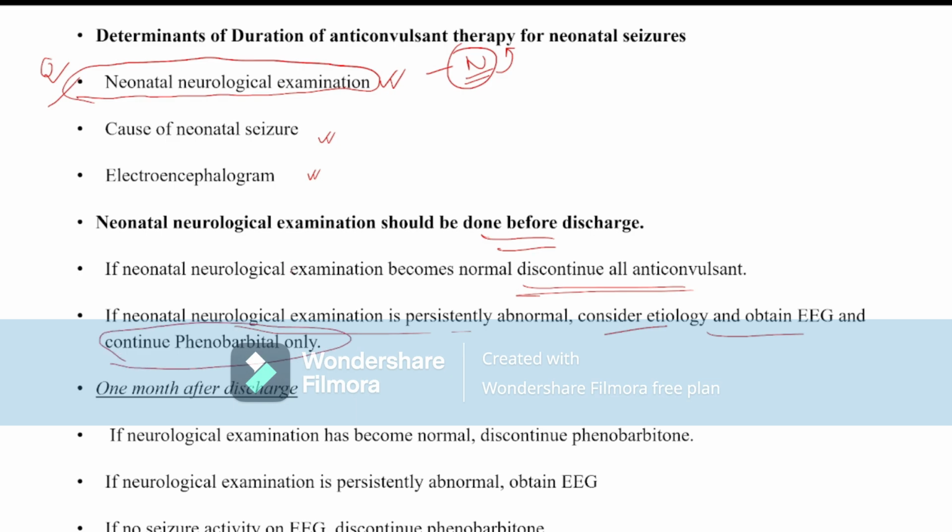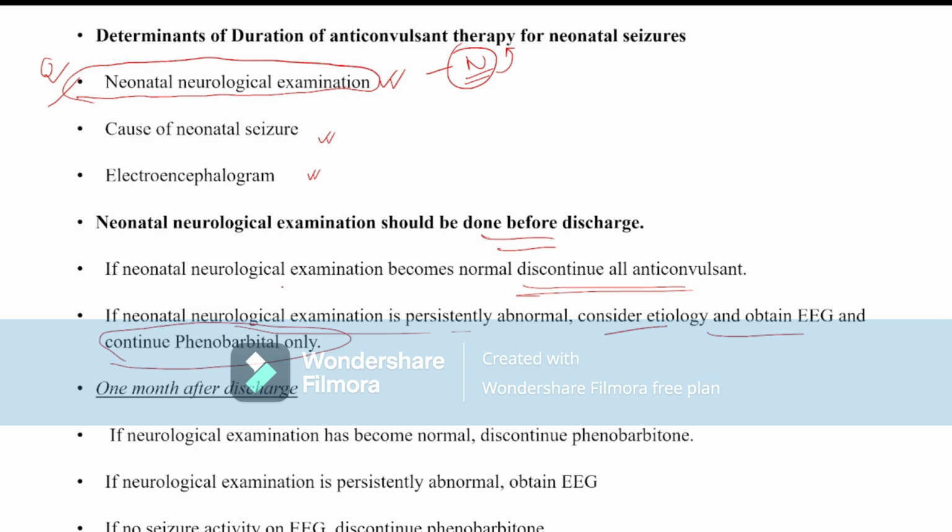Suppose a patient is having convulsion and we give phenobarbital, and the convulsion is not subsided. The convulsion subsides after giving phenytoin. But we only discharge the patient with phenobarbital. We have to taper and stop the phenytoin before discharge.